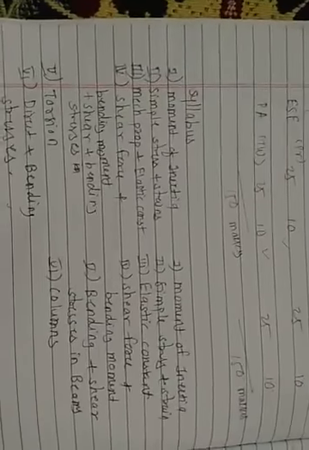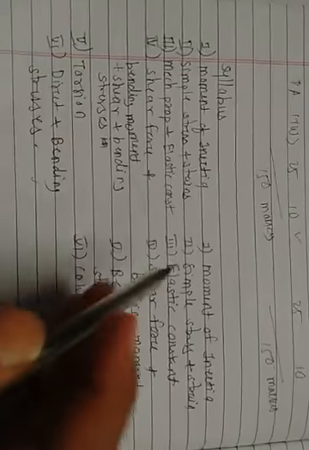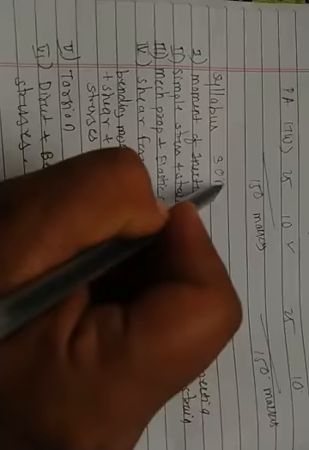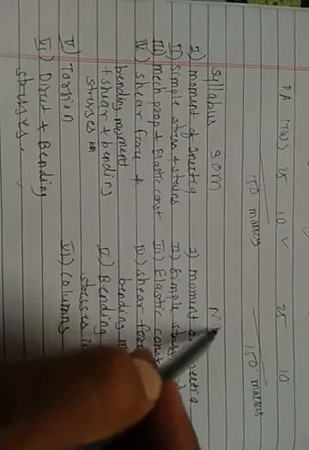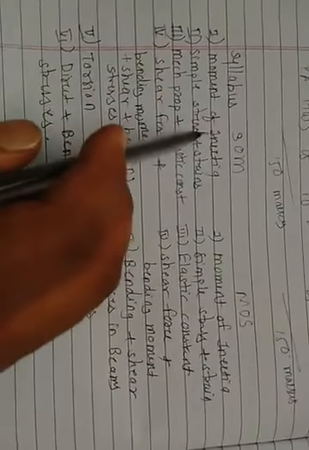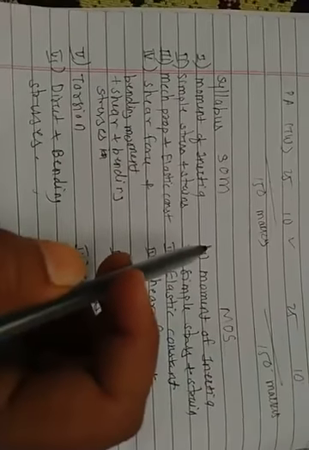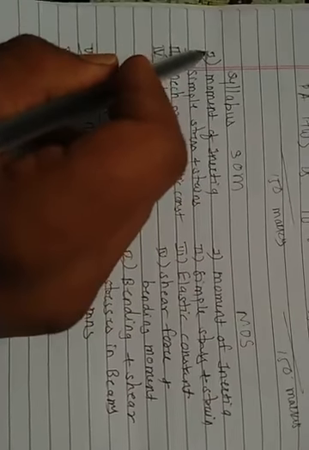For the syllabus, I am writing here the names of chapters. This is the syllabus for SOM, strength of material, and here is the syllabus for MOS, mechanics of structure. The first chapter, which is common for both subjects, is moment of inertia. Remember, moment of inertia is a next step.